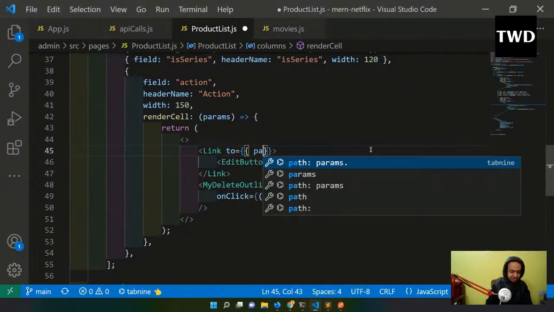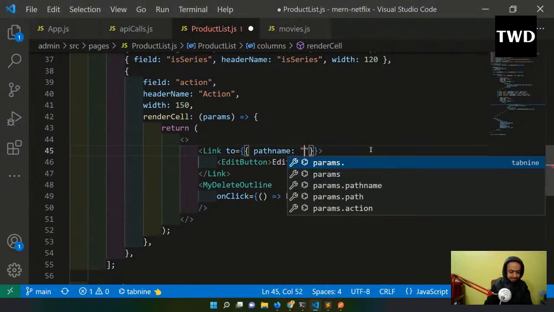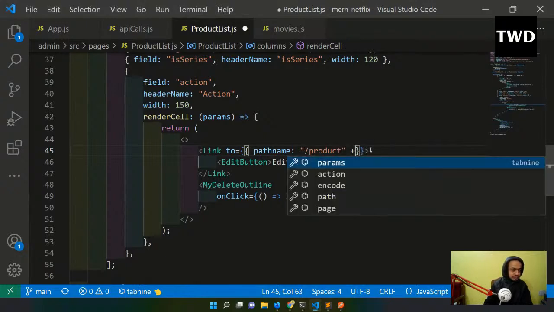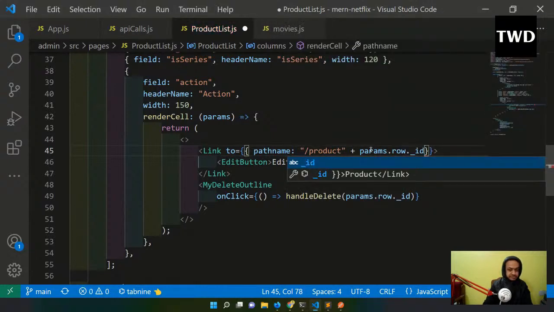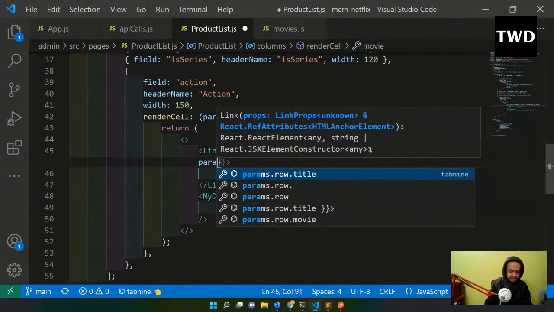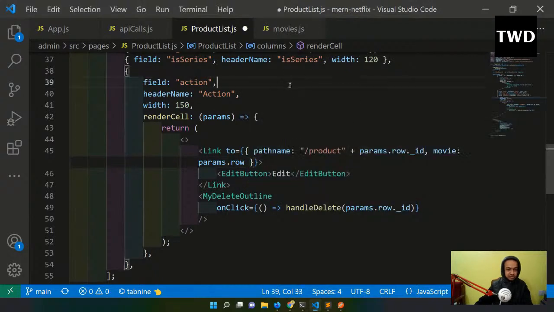We have to have it like this: pathname plus params.row._id, and I'm passing data also here, movie is params.row. I'm passing this data also here. So this is done. Save it.